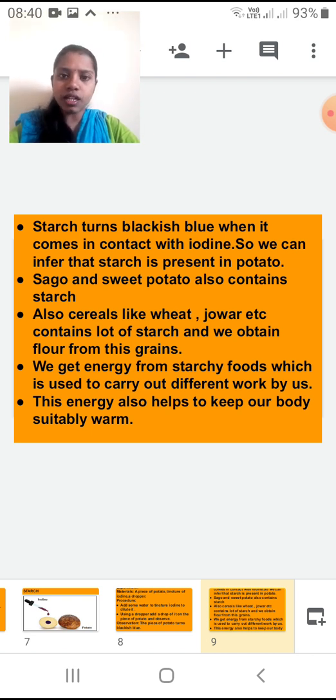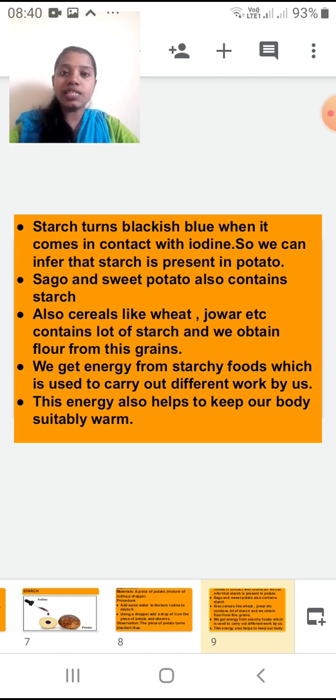We get energy from starchy foods which is used to carry out different work by us. Whatever chapatis, bhakris you eat, potato, in vegetables you have potato, that provides you starchy food, and that starchy food helps you to carry out different work in your daily life.